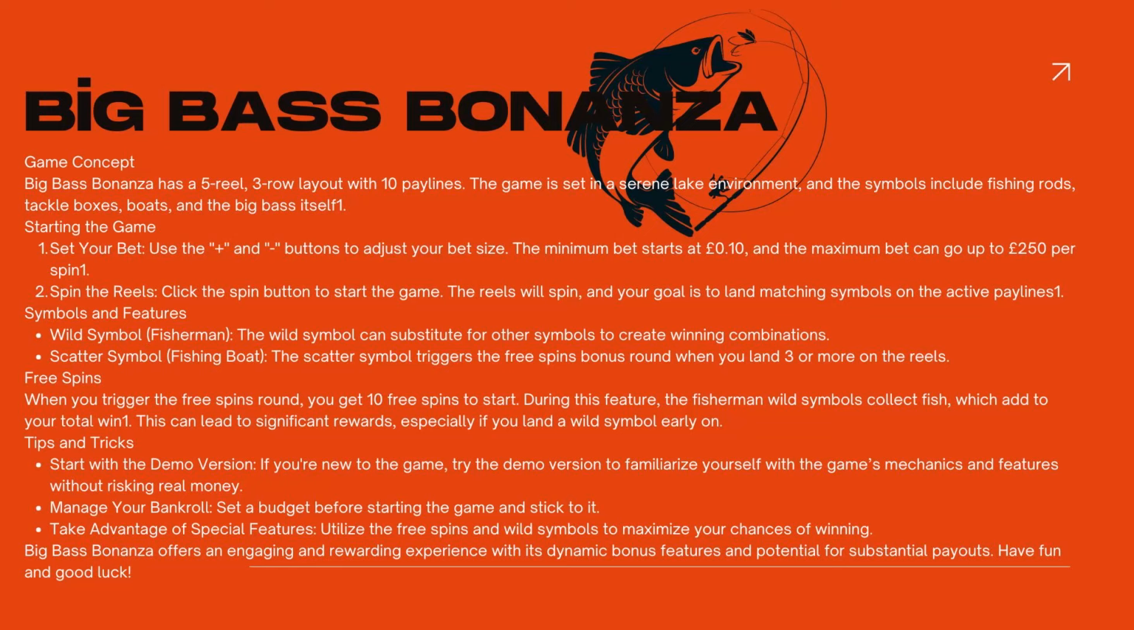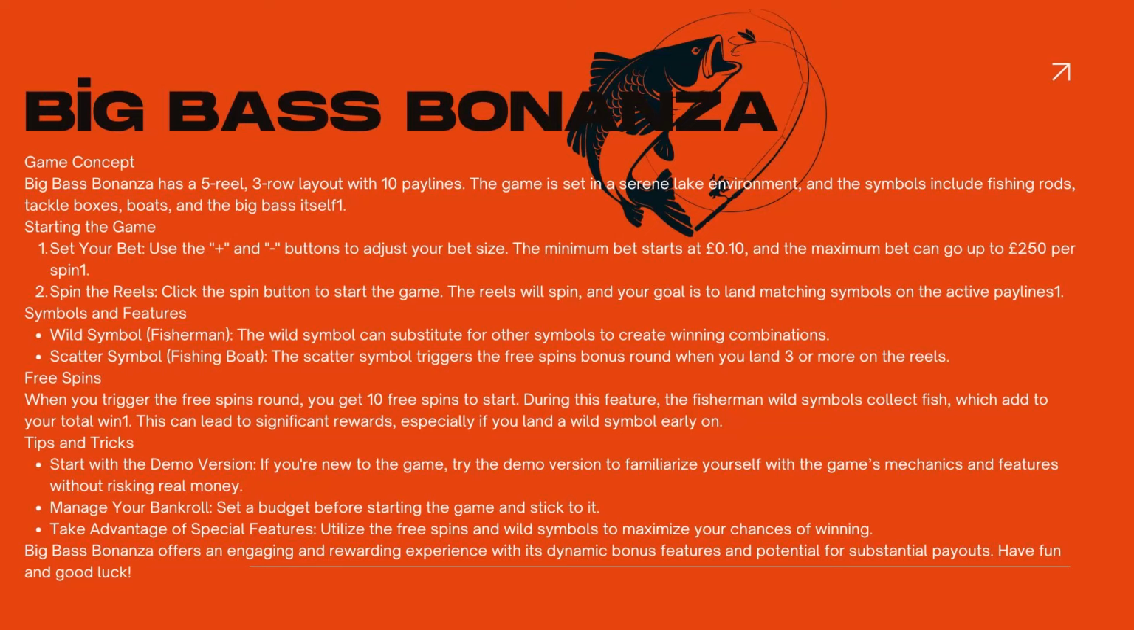Free spins. When you trigger the free spins round, you get 10 free spins to start. During this feature, the fisherman wild symbols collect fish, which add to your total win. This can lead to significant rewards, especially if you land a wild symbol early on.